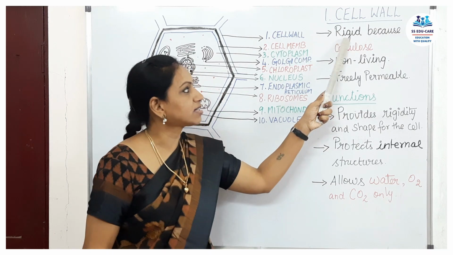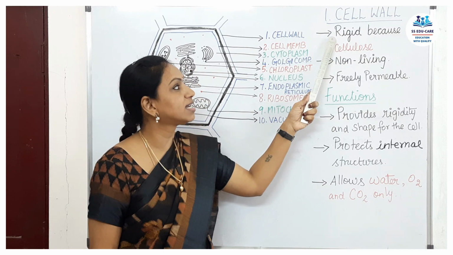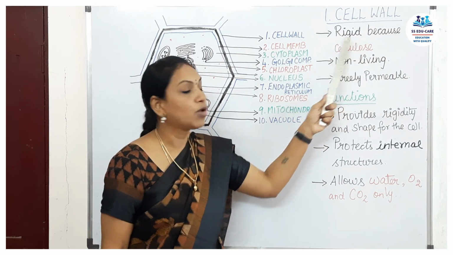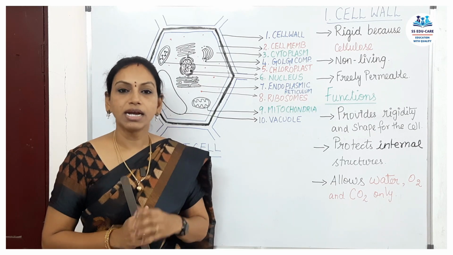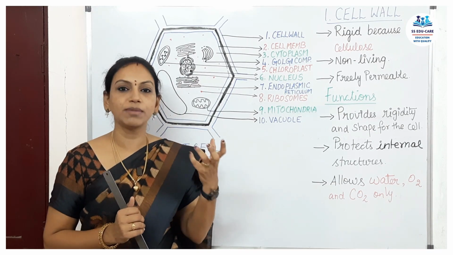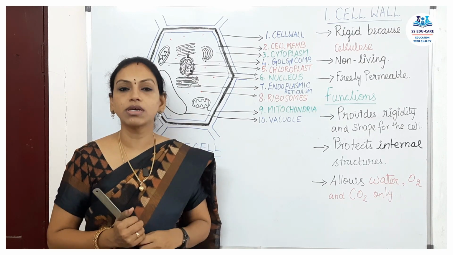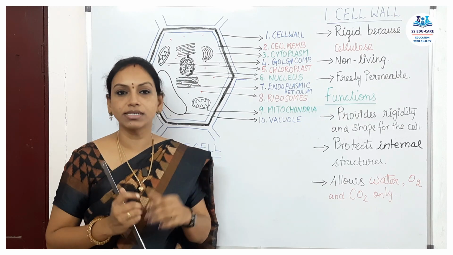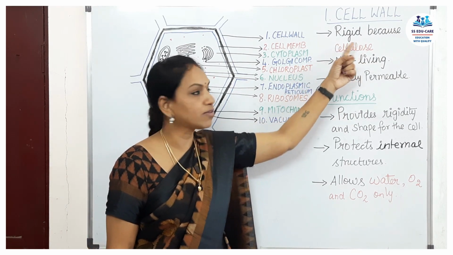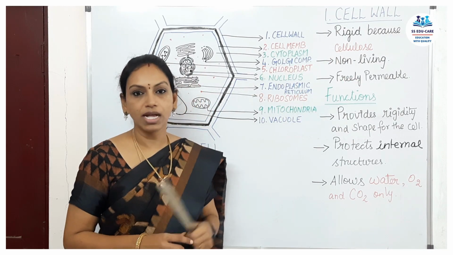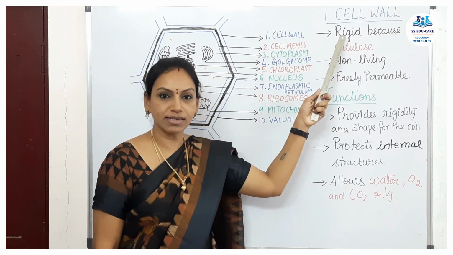Coming to the characteristic features of the cell wall. As I have mentioned here, the cell wall is rigid. What does rigidity mean? Rigidity means hardness. Definitely if you touch the plants, they'll be very hard. Not like us. Though we have bones, we are not as hard as plants. So they are rigid and very hard because of the presence of cellulose in them. Cellulose is present in the cell wall of a plant.